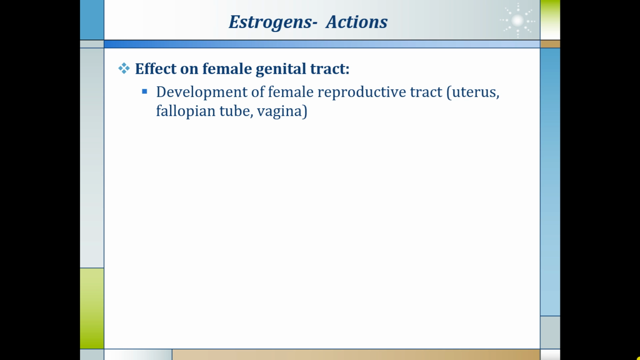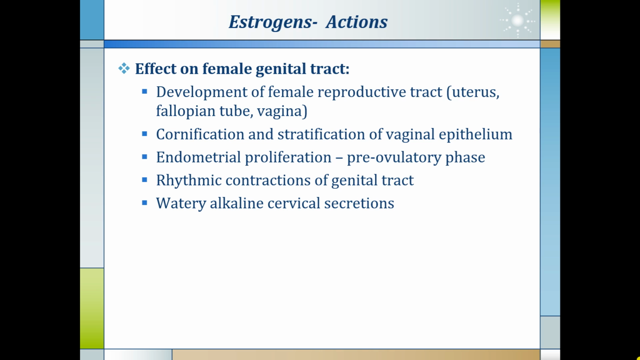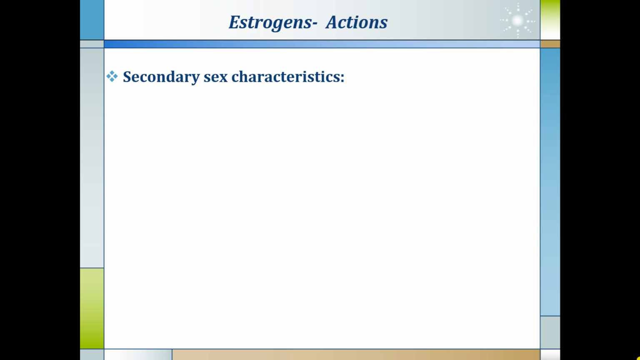Estrogen is responsible for development of the female reproductive tract, that is development of uterus, fallopian tube, vagina, cornification and stratification of the vaginal epithelium. Endometrial proliferation in the pre-ovulatory phase is mainly because of the estrogen. It produces rhythmic contractions of the genital tract and it makes the cervical secretions watery and alkaline so that sperm can easily enter. Deficiency of estrogen after the menopause will lead to atrophic changes in the female genital tract.